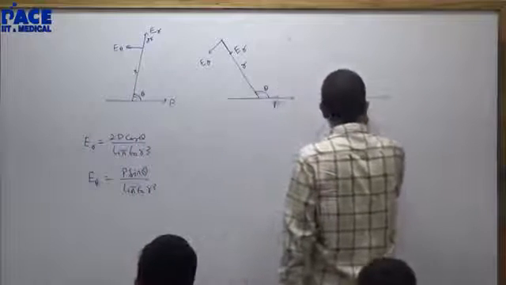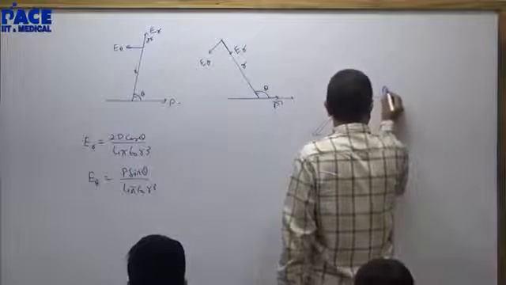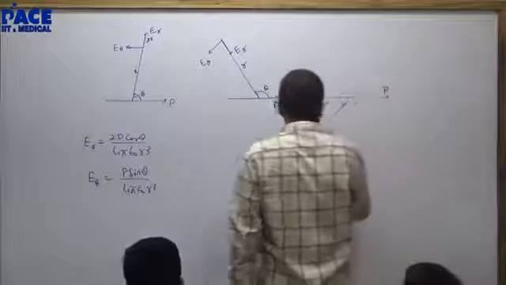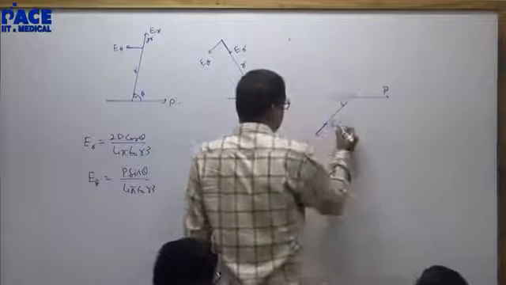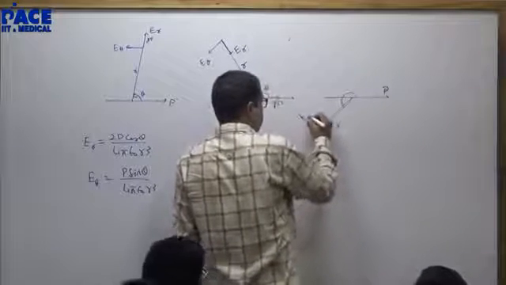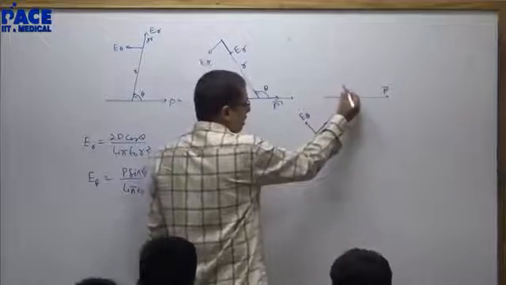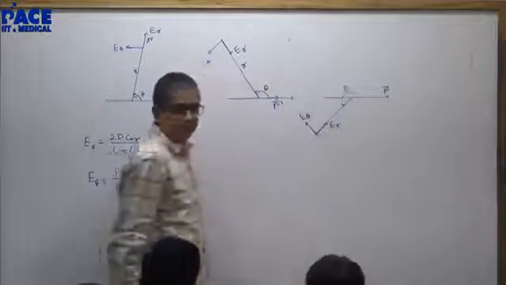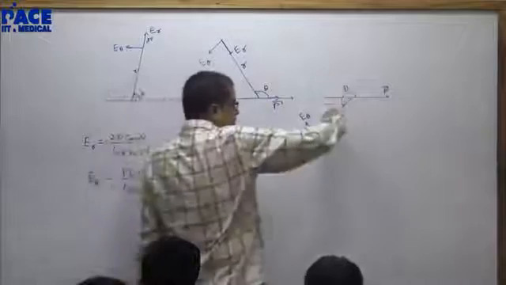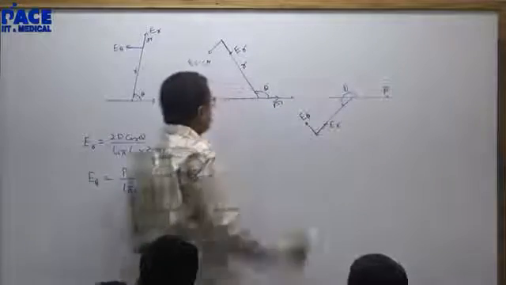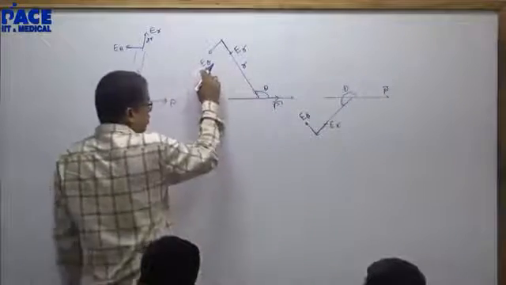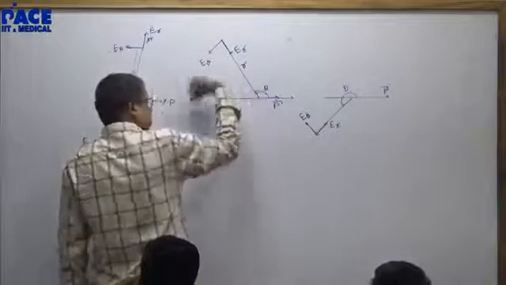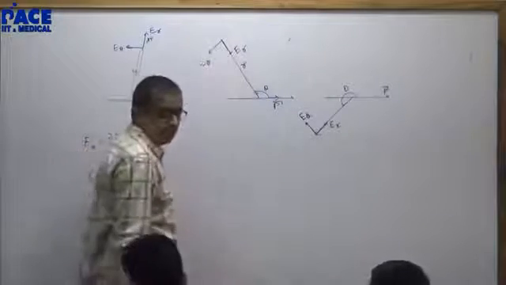Third quadrant. This is the dipole moment. Both are negative. ER will be inwards. E theta will be clockwise. E theta is now in the direction of decreasing theta. Theta is anti-clockwise. E theta is clockwise. Here E theta was positive, so theta is anti-clockwise, E theta is anti-clockwise.